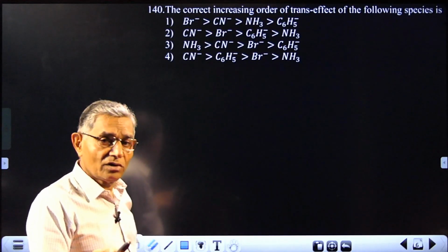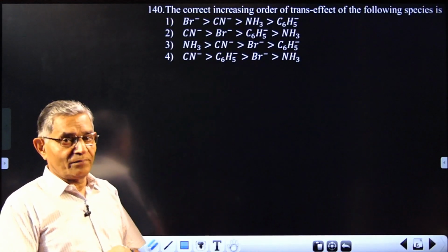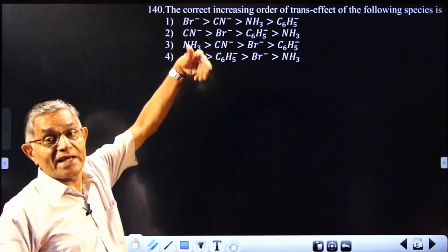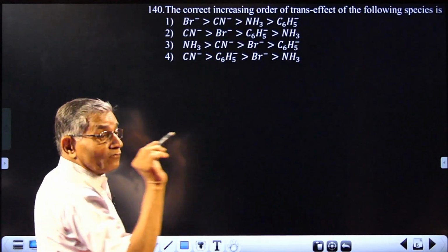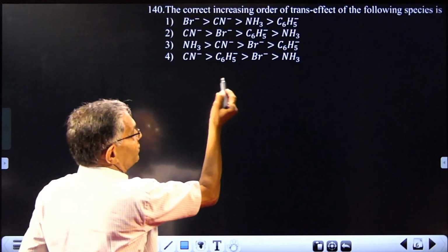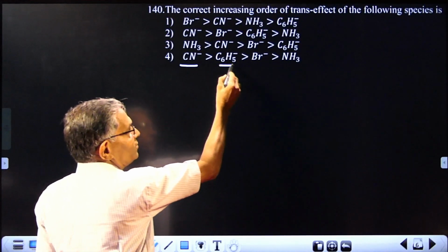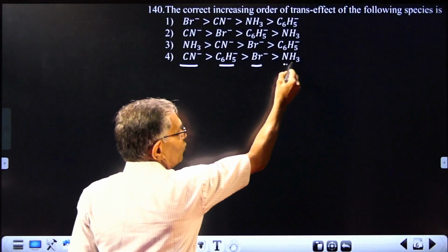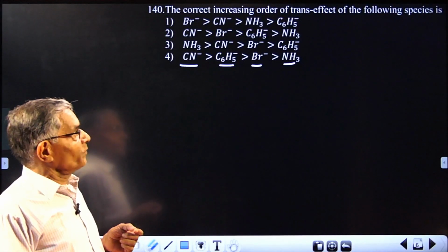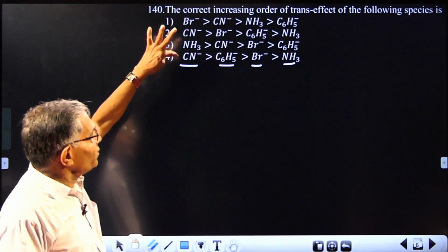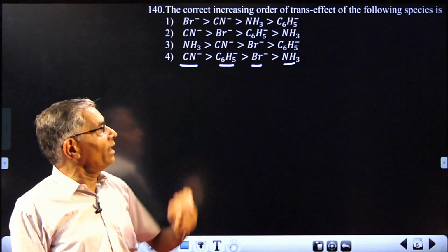You can also have transplatin. So in preparing cis and trans isomers of a square planar complex, you are actually using this principle of trans effect. Anyway, first I will give you the answer, because that will make things simpler. The correct order: trans effect of cyanide is more than that of C6H5, more than Br minus, and more than ammonia. Cyanide has more trans effect than phenyl, more than bromide, and more than ammonia.